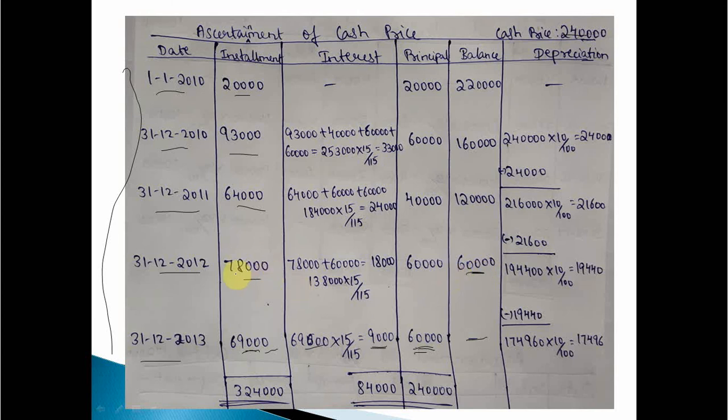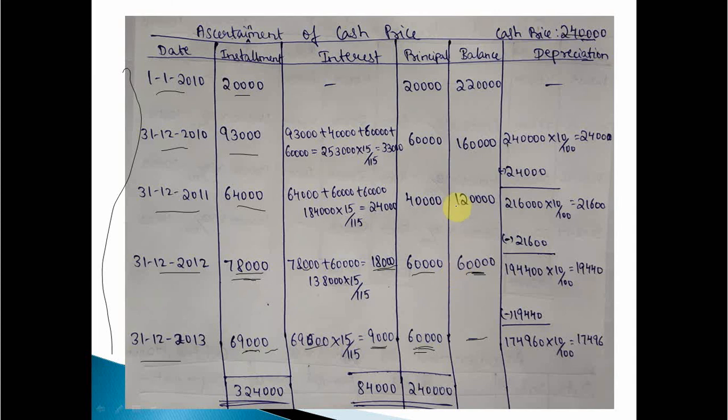Now the 78,000 is the third installment that was paid. So 78,000 plus 60,000 is 1,38,000 into 15/115, that equals 18,000. Same way here also: 78,000 minus 18,000, we get 60,000 principal.